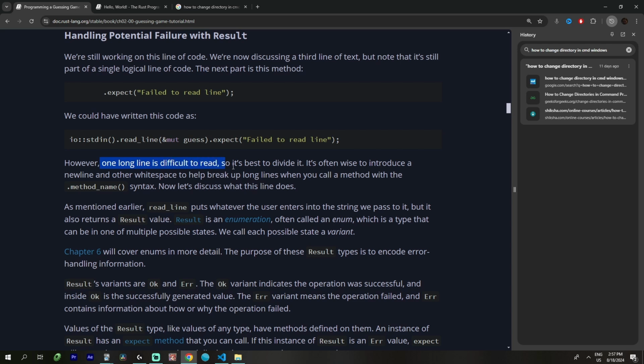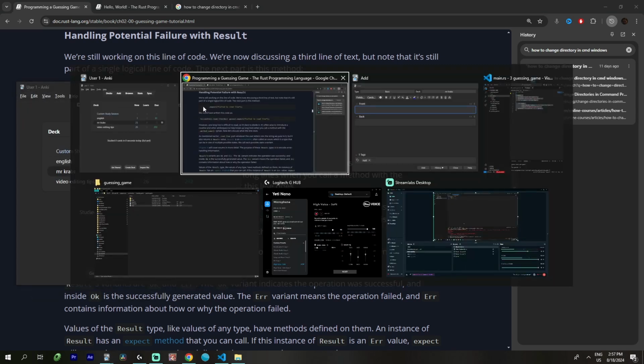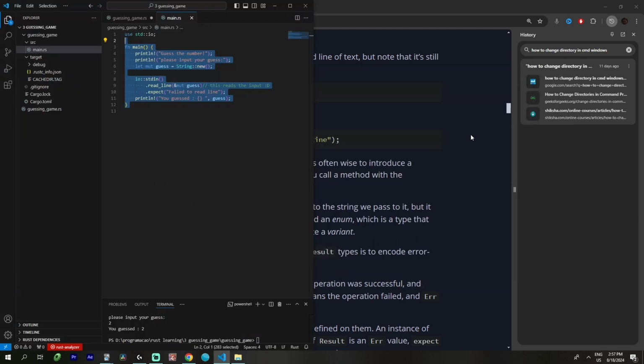One long line is difficult to read, so it's best to divide. It's often wise to introduce a newline and other white space to help break up long lines when you call a method with the dot method_name syntax. Let's see. Oh, this is the method. Okay.